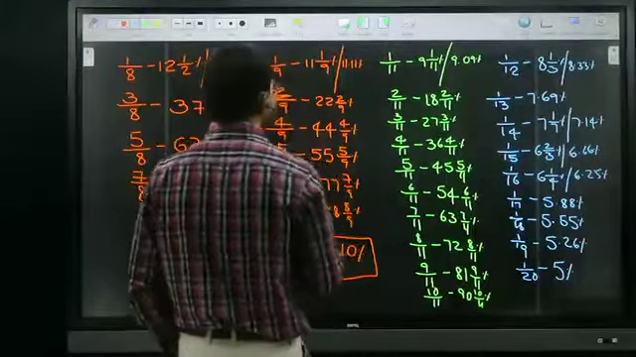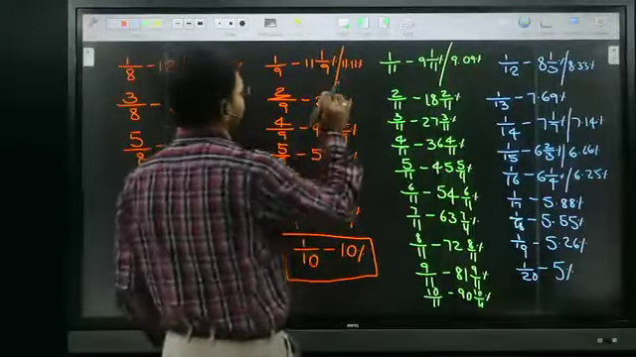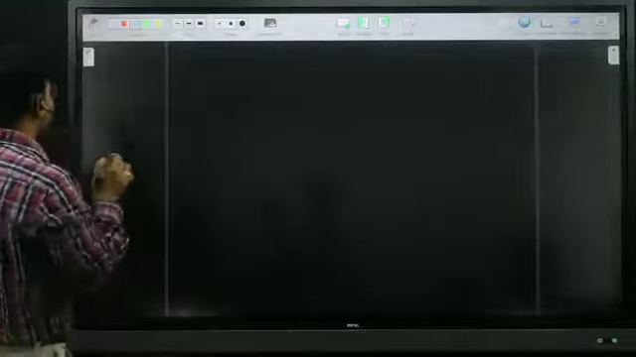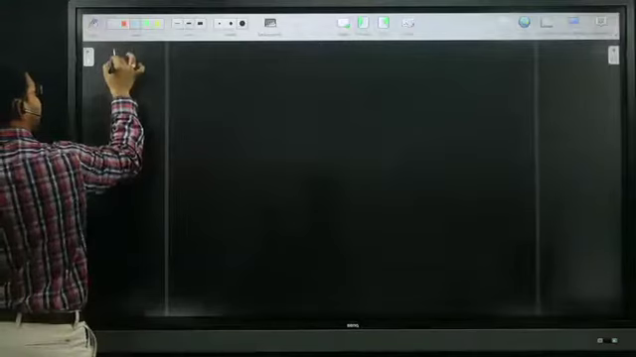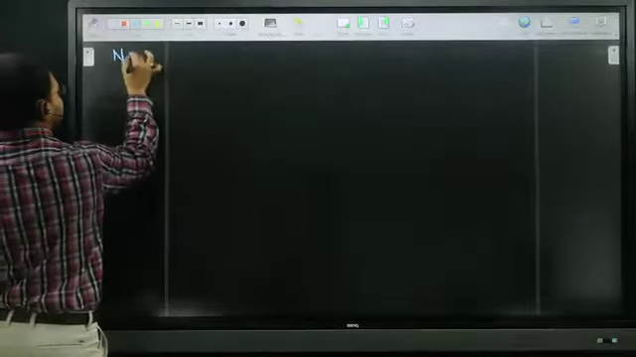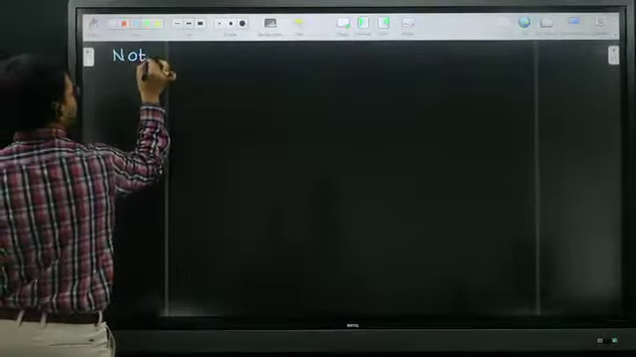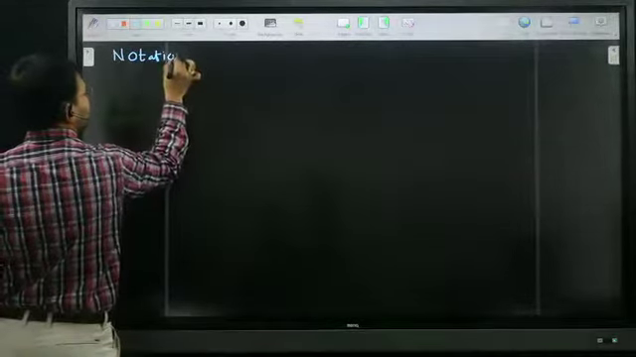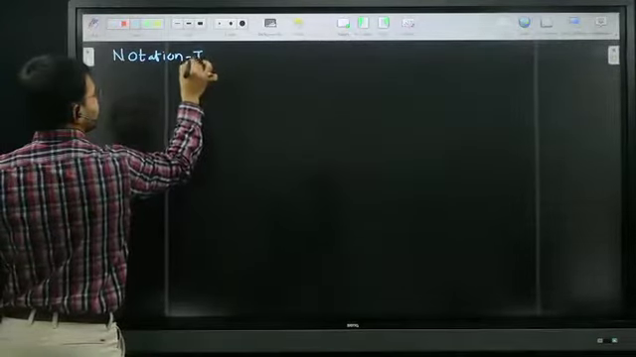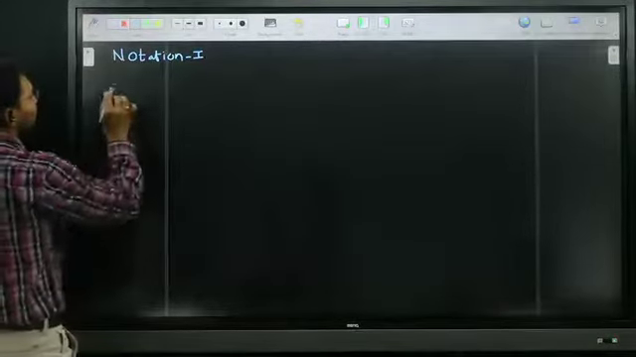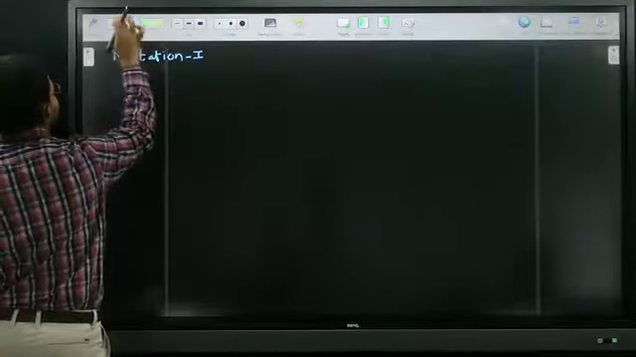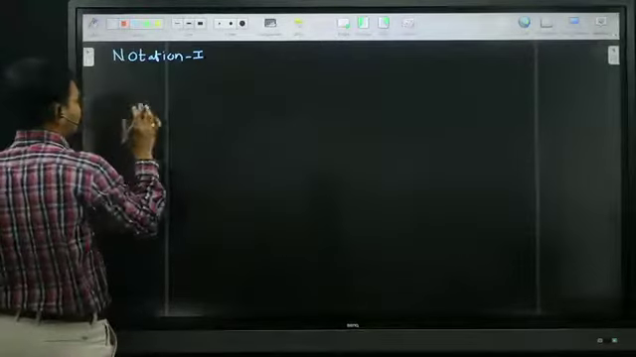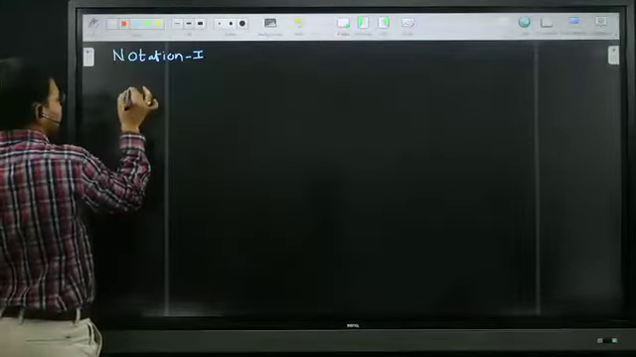Now, all of you ready? Okay, very good. So next we go for notation. All of you put it in your notes. Notation number 1. Just try to copy these points. It's very, very important. Notation number 1, and just write down. It's a very important point.